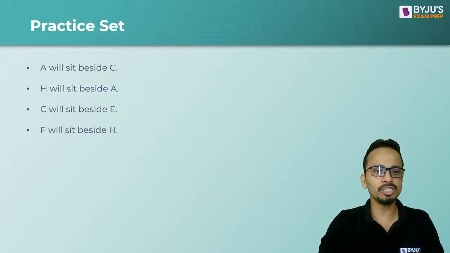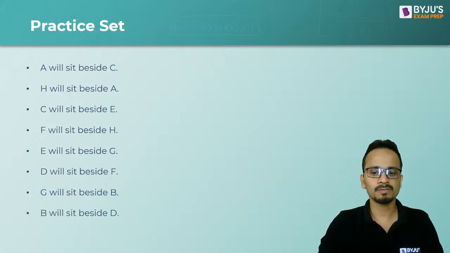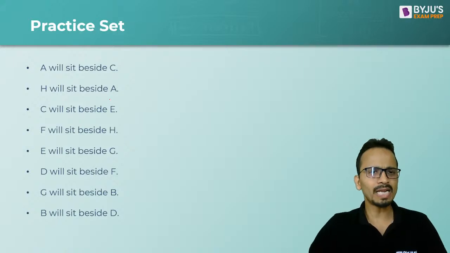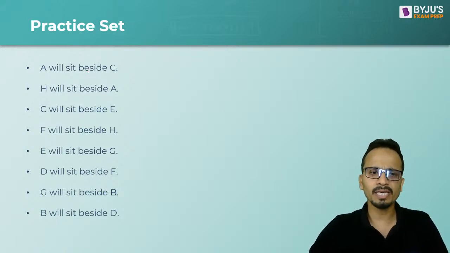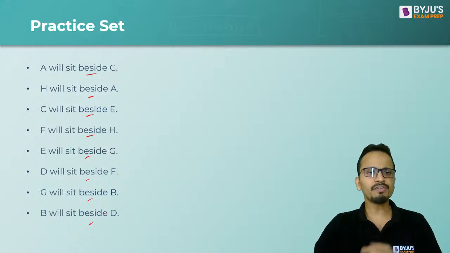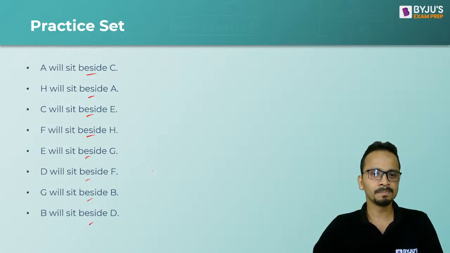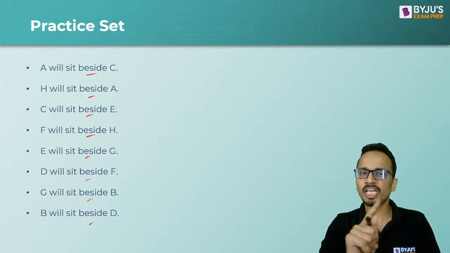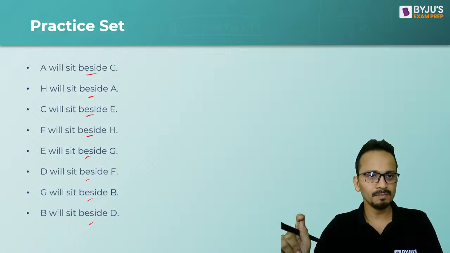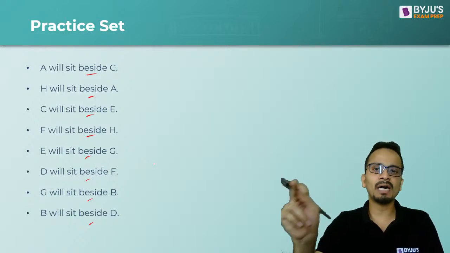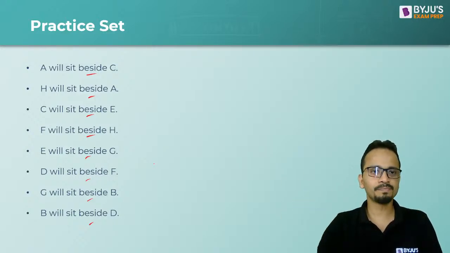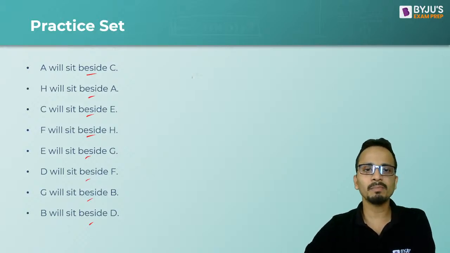So these are all the conditions that we are given. Now in all these conditions, beside is the word that is used. They have not mentioned if a person is on the left or on the right of another person. So what I'll do is I'll make a chain of all these people and then we'll arrange them around a circular table. Okay. So A will sit beside C.